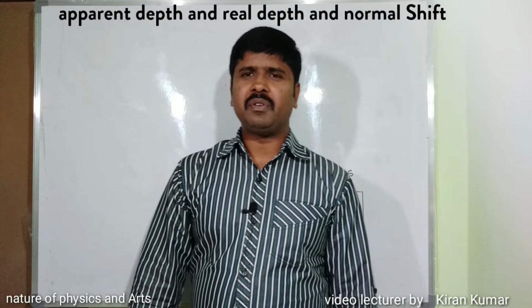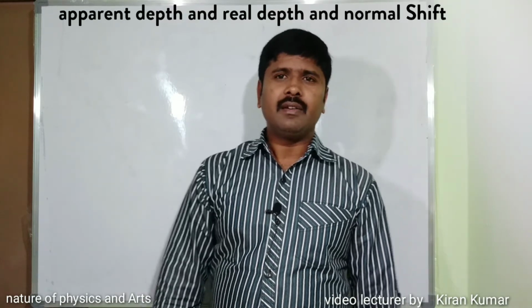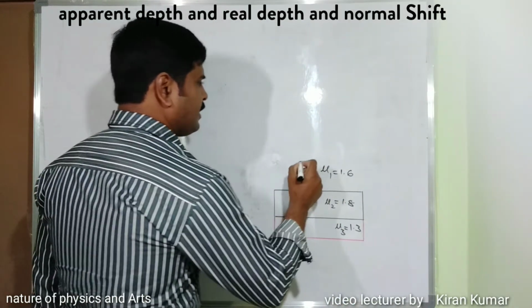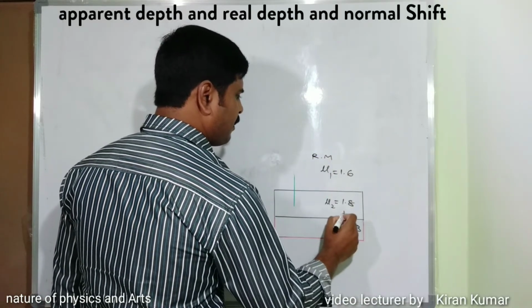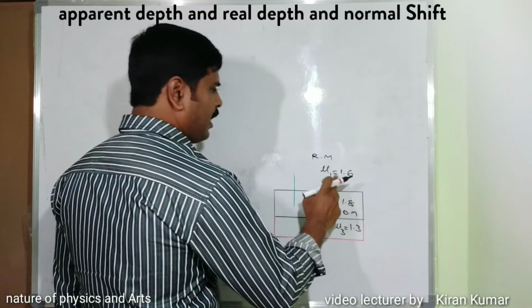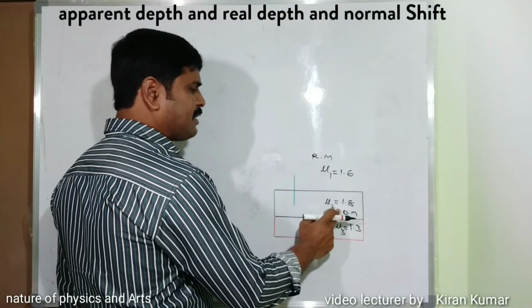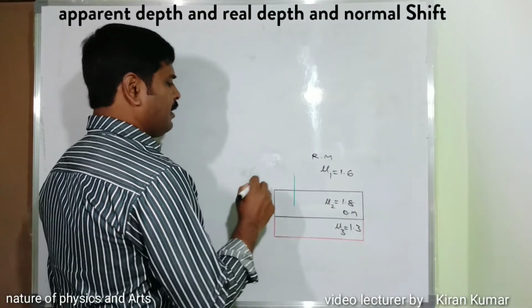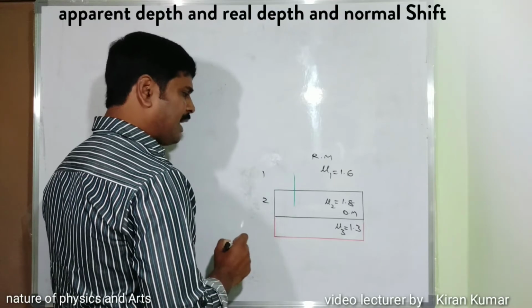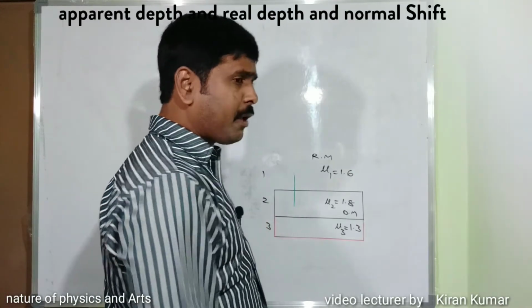According to the given question, light is traveling from the rarer medium to the denser medium. This is the rarer medium and this is the denser medium. The reason is that the refractive index here is less, and here the refractive index is more. That's why the second medium is taken as the denser medium, the first medium is taken as a rarer medium, and the third medium is again taken as a rarer medium.